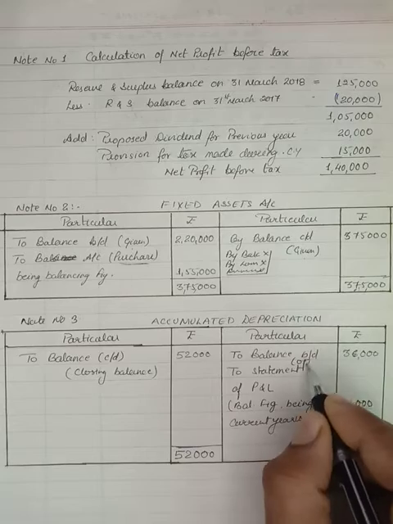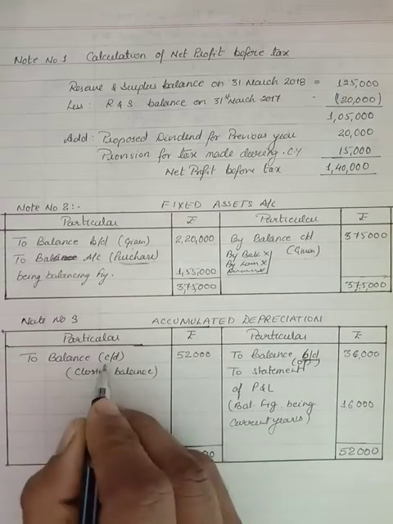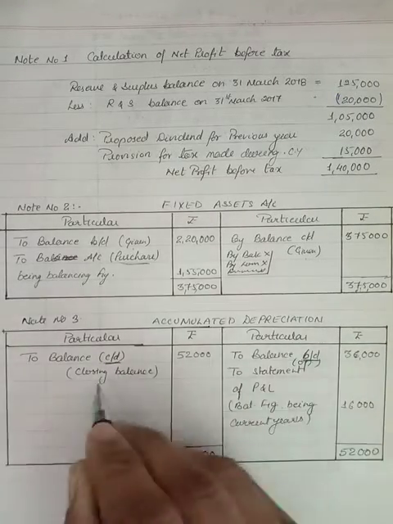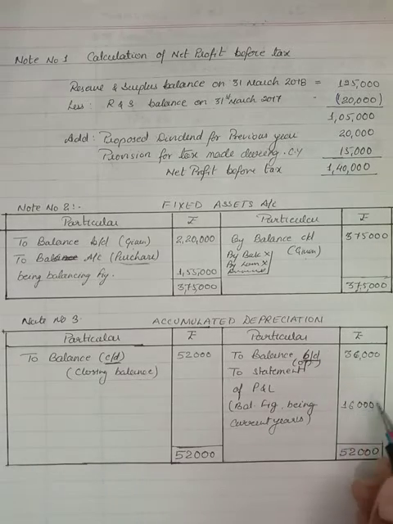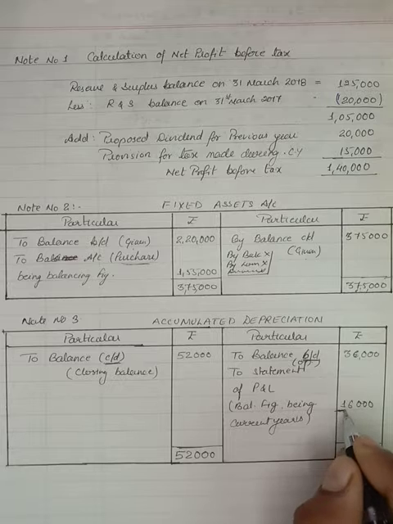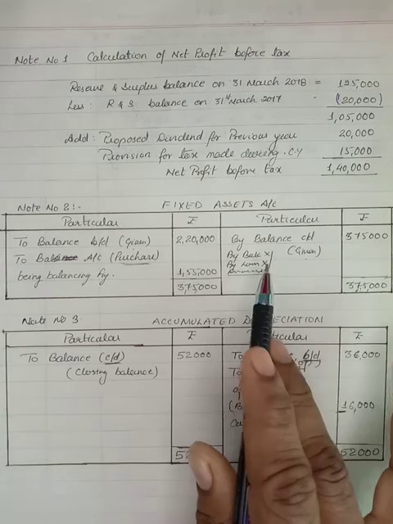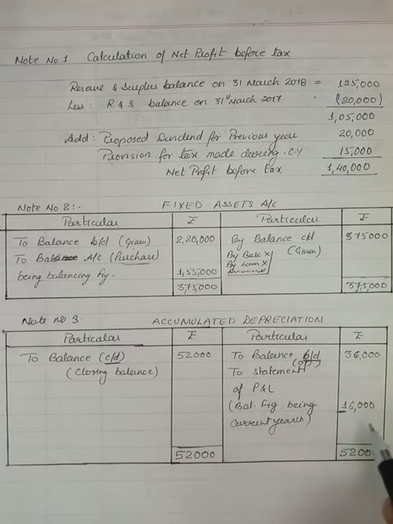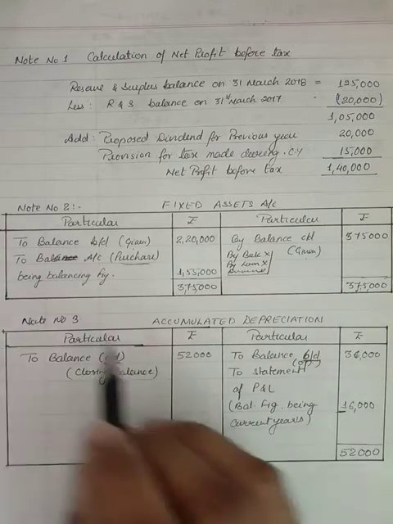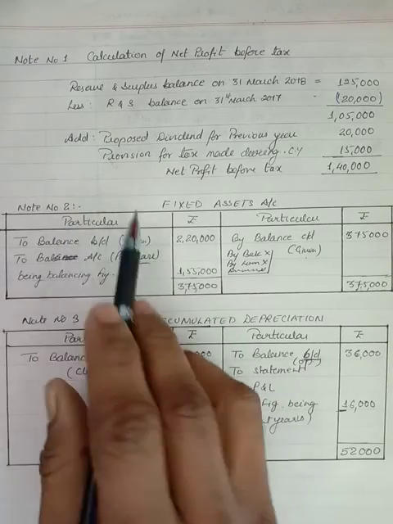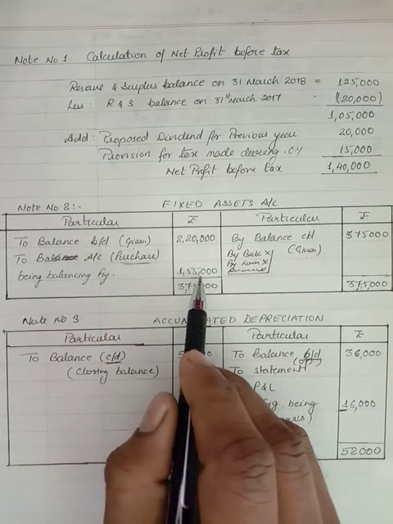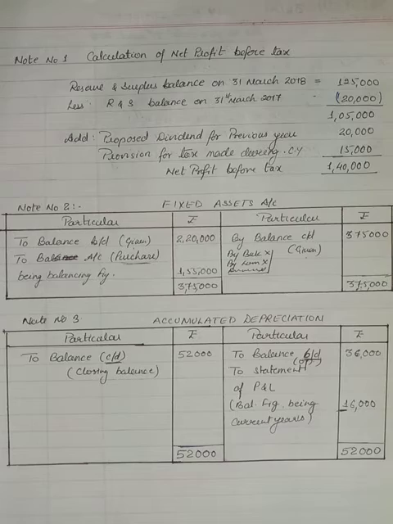It is what? Opening balance. This brought down is for opening balance. This carried down for closing balance. The difference for the year you got, this is 52,000. We have transferred the amount 52,000 on this side. Now 36 subtracted 52,000, so it is your 16,000 rupees is the depreciation for the current year. It is clear. So whole on the plant and machinery, that the whole depreciation was your 16,000. And keep the thing in your mind that in note number 2, that the purchase value of a machinery is 1,55,000. It is clear. Now we will go to the question.